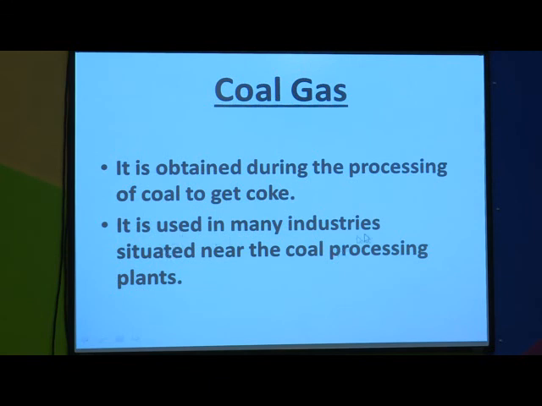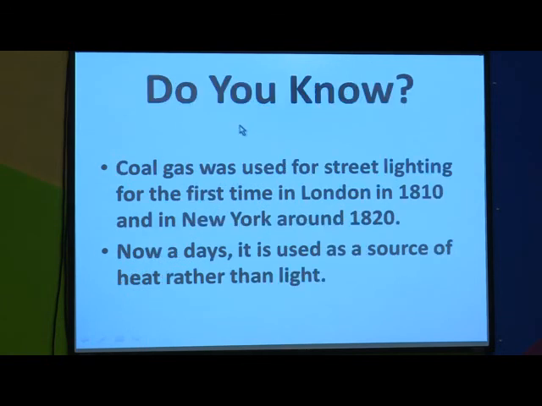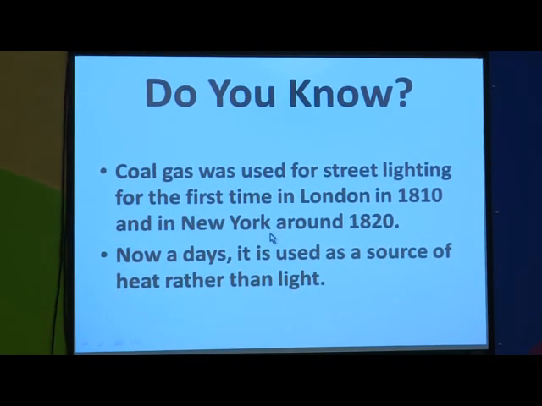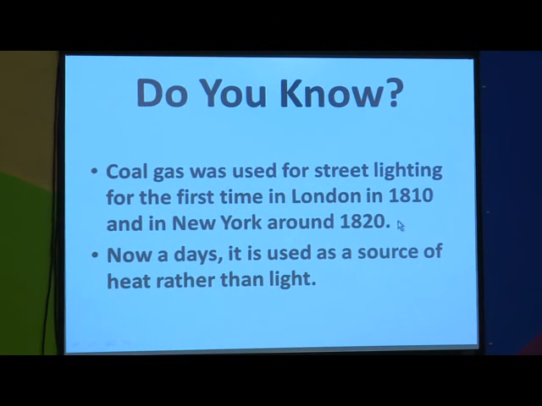It is used in many industries situated near the coal processing plants. So, near the coal processing plants there is more scope of release of this coal gas. So, it is used in many industries which are situated near the coal processing plants. Okay, do you know coal gas was used for street lighting for the first time in London in the year 1810 and in New York around 1820.